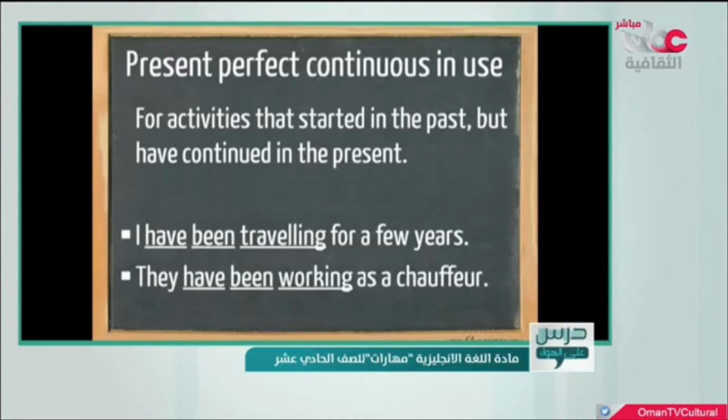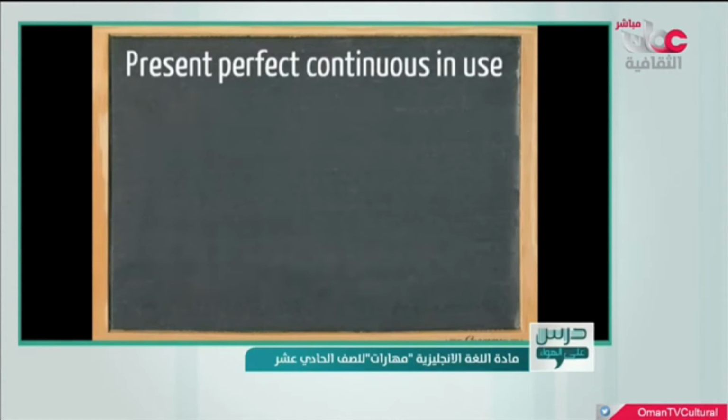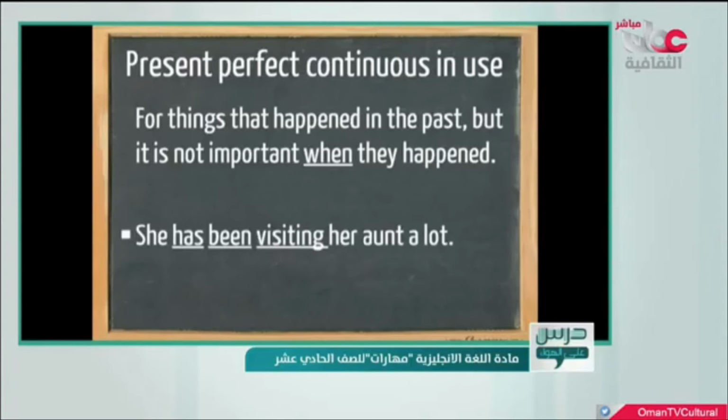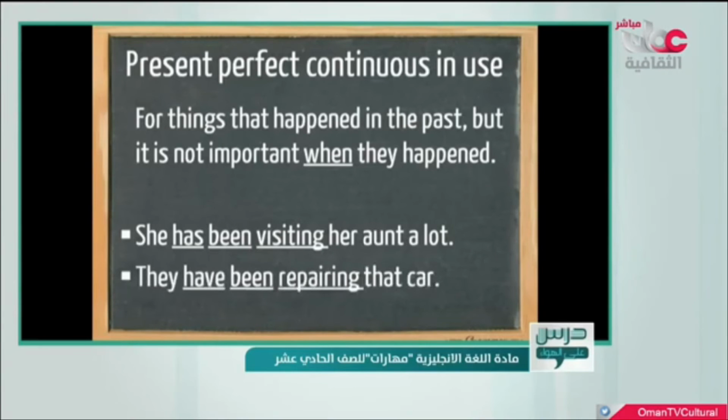They have been working as a chauffeur, so in the past they started to work as a chauffeur and they still are chauffeurs. We also use the present perfect continuous for things that happened in the past, but it's not important when they happened, so we do not need to know the time when they took place. She has been visiting her aunt a lot. They have been repairing that car. So both these sentences lack time.